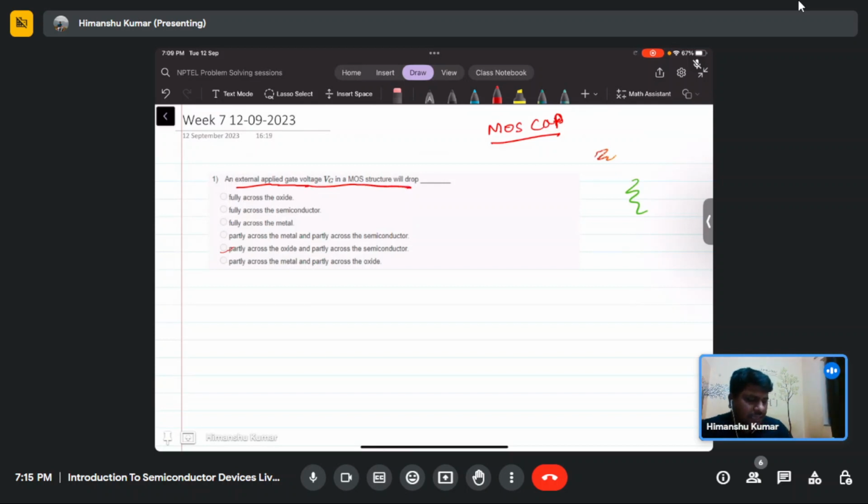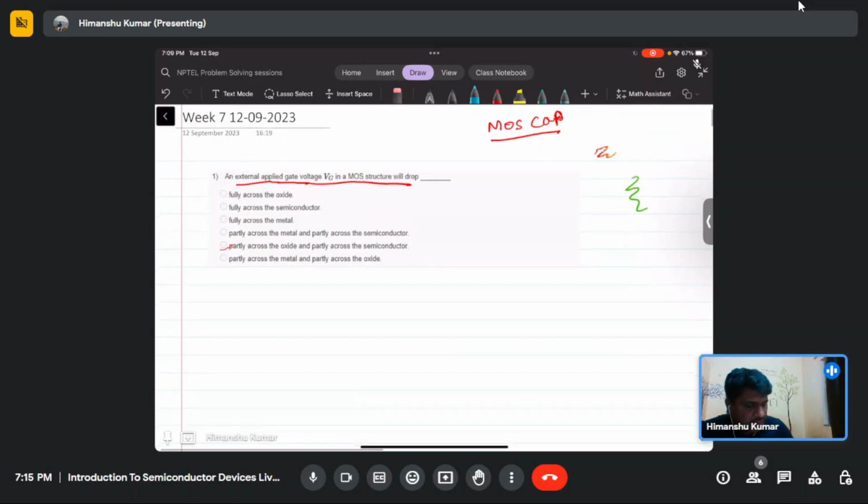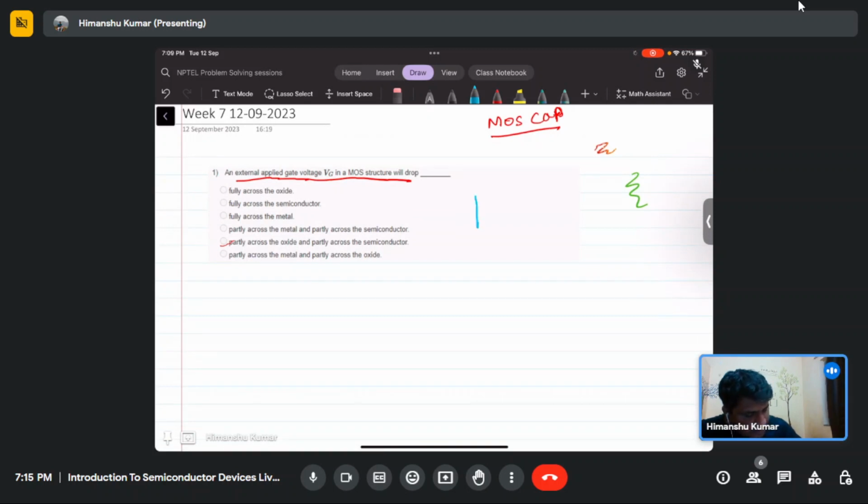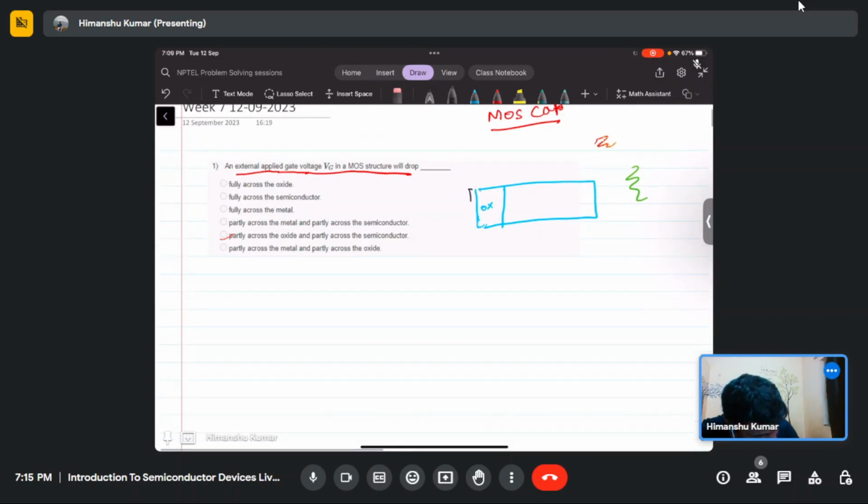Let's just see. Let me draw the approximate structure of the MOSFET. This is the oxide, and if there is some metal here, and this is the semiconductor.